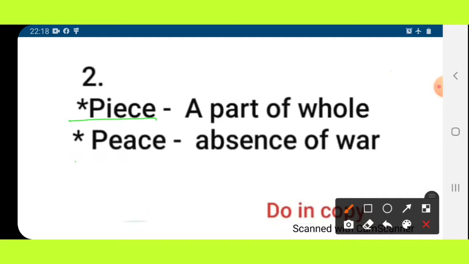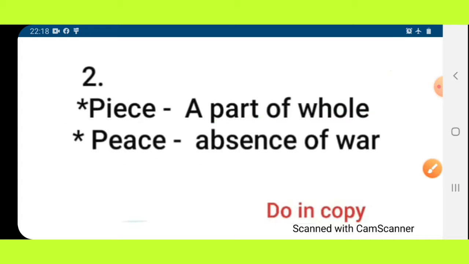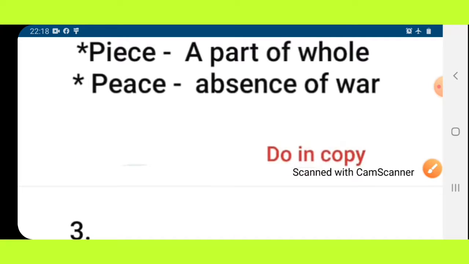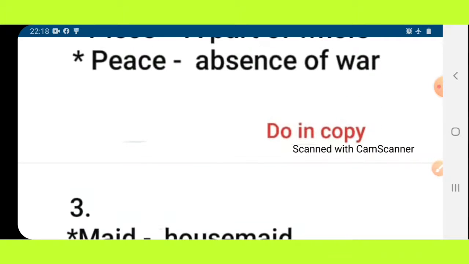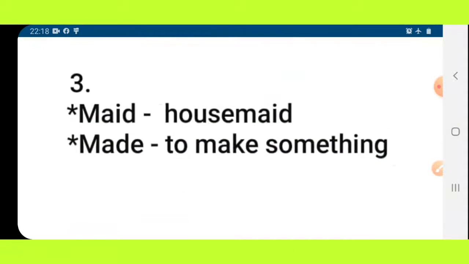The second is P-I-E-C-E, piece, and P-E-A-C-E, peace. The spelling is different but the pronunciation is the same, and the meaning is also different. This first piece means a part of a whole, a small piece. And this peace means absence of war, or in Hindi, shanti. Okay, understand? The pronunciation is the same but the spelling and meaning are different.